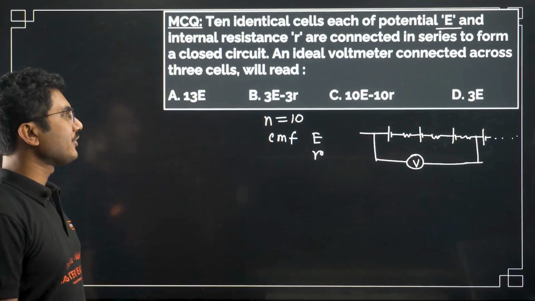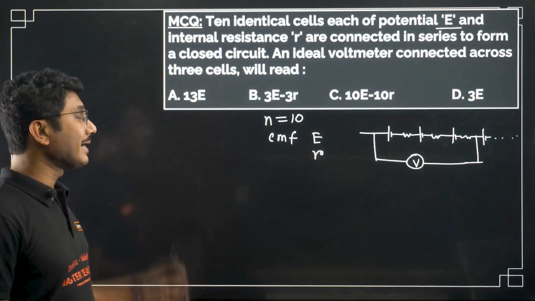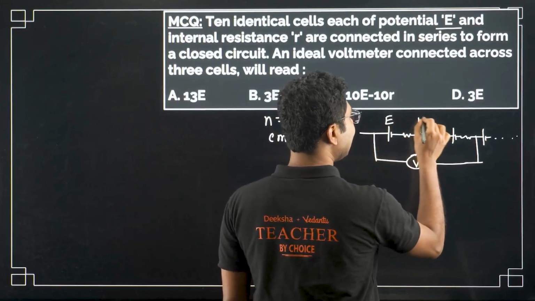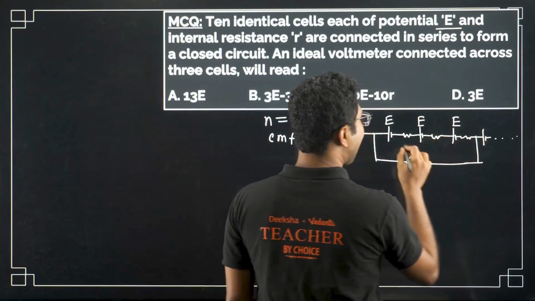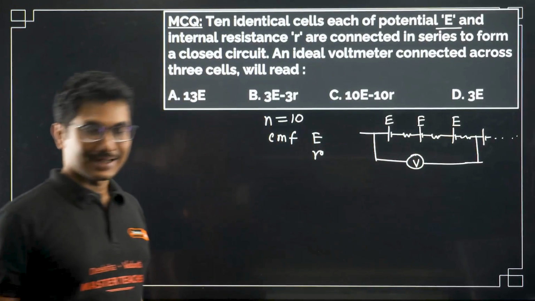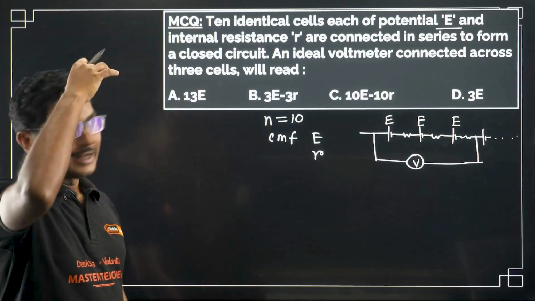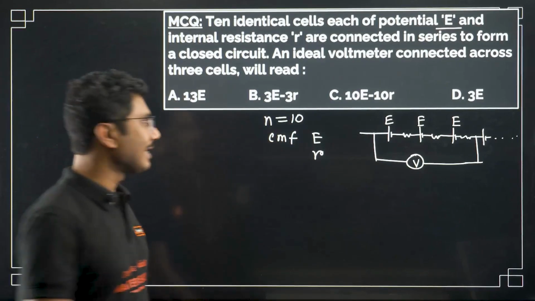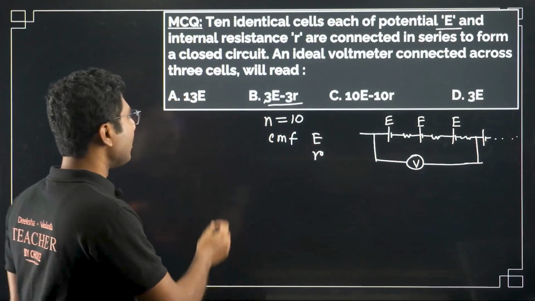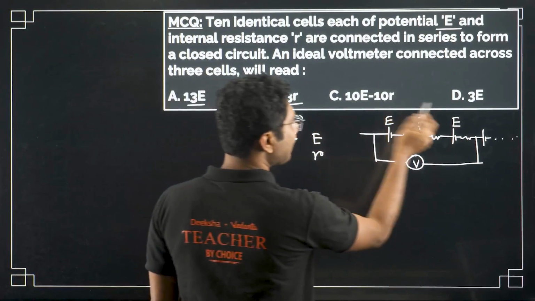Very interesting question. You might think the correct answer is 3E minus the current flowing in the circuit into r. Actually it is not 3E minus 3r, as the units obviously do not match. And obviously it will not be 13E or 10E minus r.